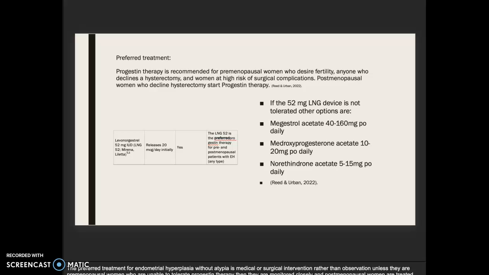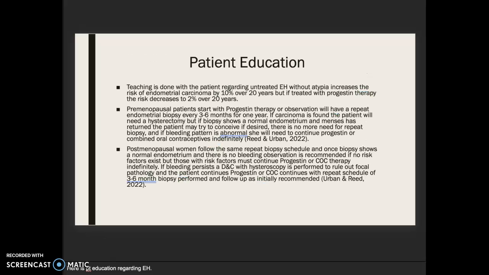If the 52 milligram LNG device is not tolerated, other options are megestrol acetate 40 to 160 milligrams PO daily, medroxyprogesterone acetate 10 to 20 milligrams PO daily, and norethindrone acetate 5 to 15 milligrams PO daily. Patient education. Teaching is done with the patient regarding untreated EH without atypia, which increases the risk of endometrial carcinoma by 10% over 20 years, but if treated with progestin therapy, the risk decreases to 2% over 20 years.